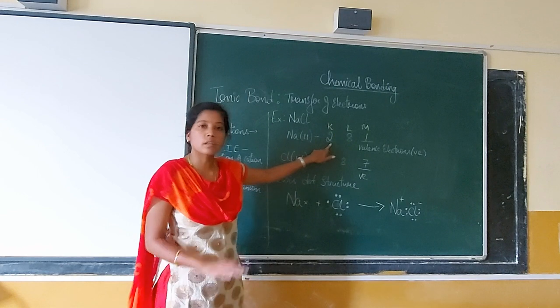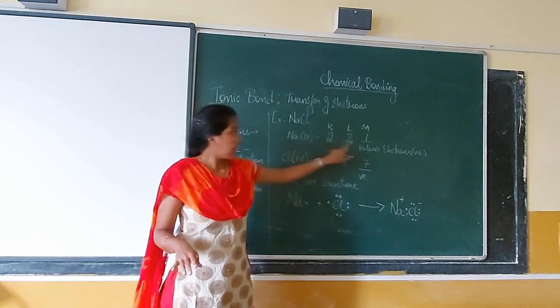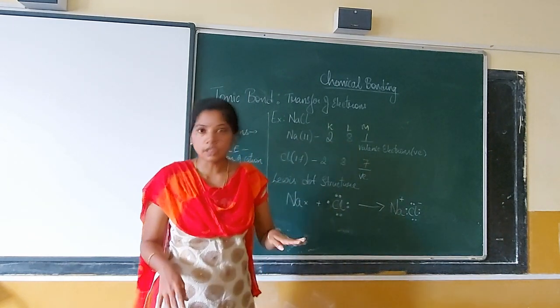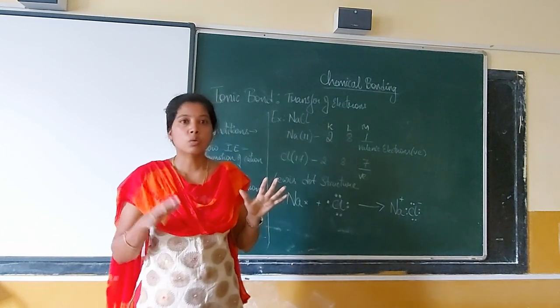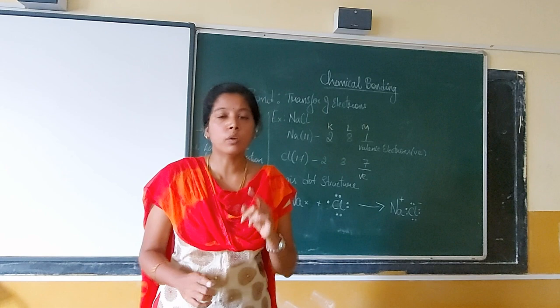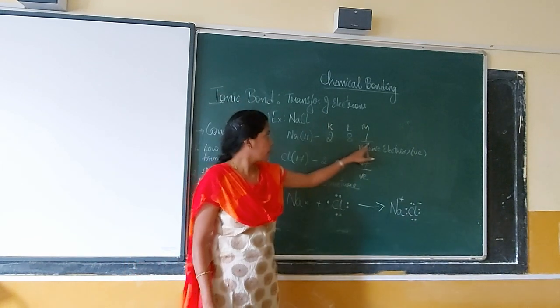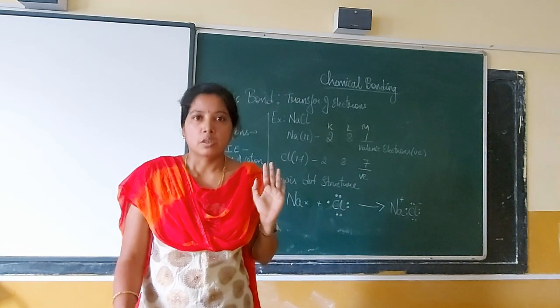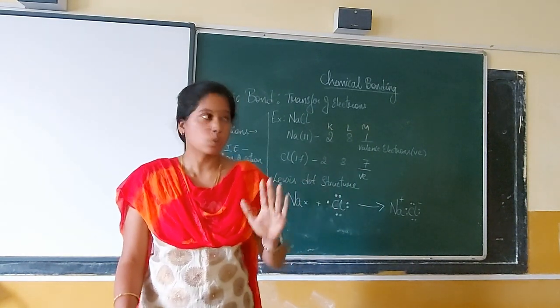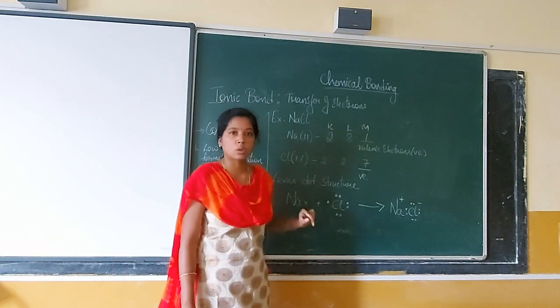You cannot do it the way we want, so you have to finish their maximum capacity. K has got 2, it's completely filled. L has got 8, it's completely filled. Now all together I have got 10 electrons, but sodium has 11 electrons. So I am going to put 1 electron in M. The maximum is 18, but minimum 1 electron has to be there in that shell. That's the reason we have put 1 electron there.